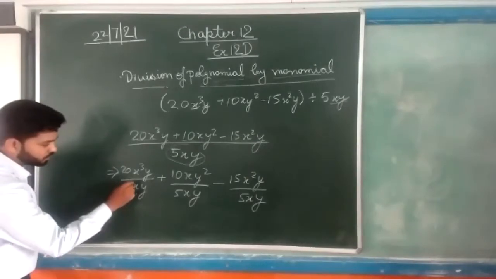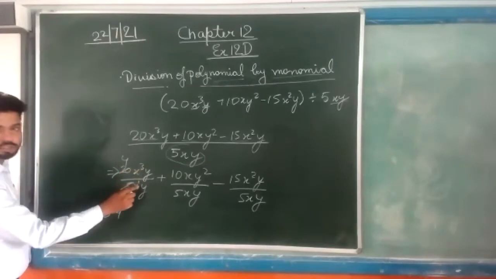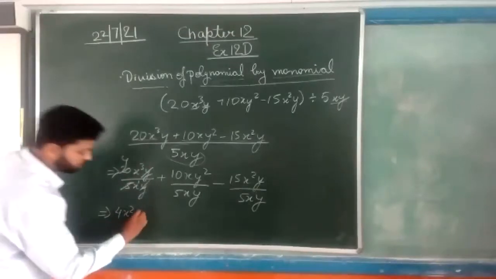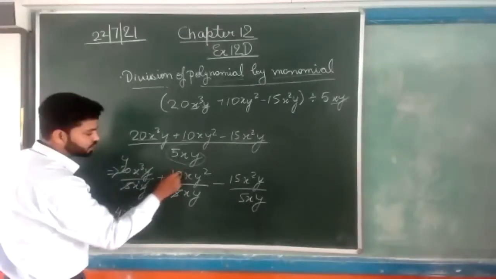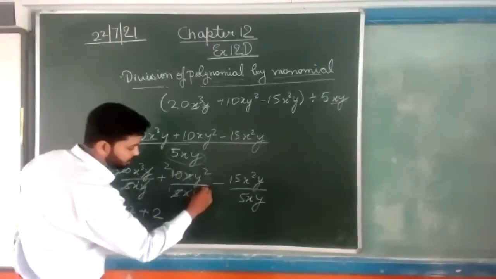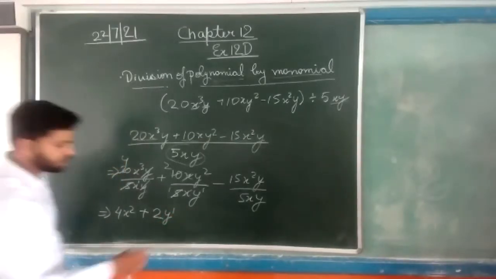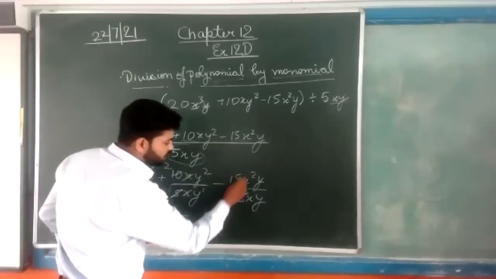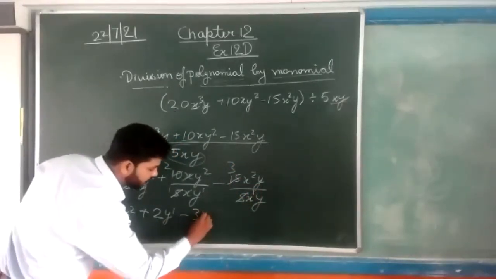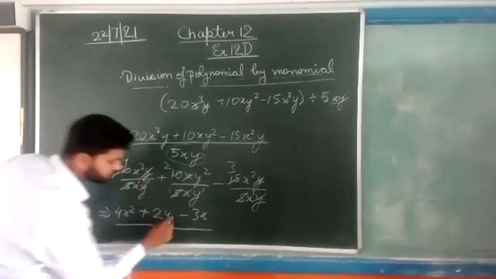Now 5 fours are 20, so it is 4, x to the power 3 and x to the power 1, that is x square. Y will be cancelled out. Now the plus sign is here. 5 twos are 10, so 2, x cancels, y to the power 2 and y to the power 1, that is y to the power 1. Now 5 threes are 15, x to the power 2 and x to the power 1, so 3x, and y will be cancelled. So the answer is this.